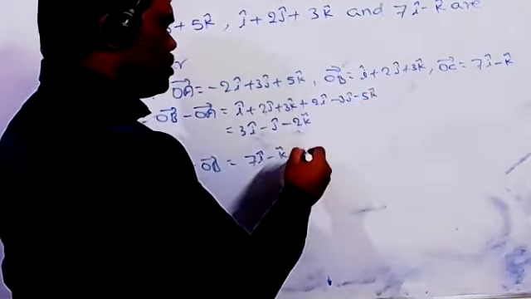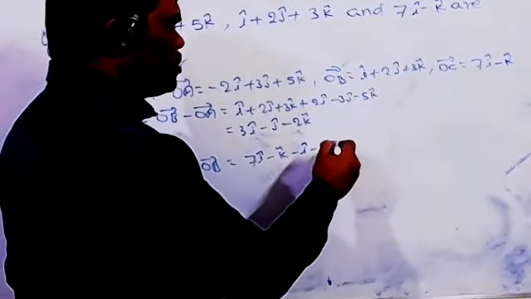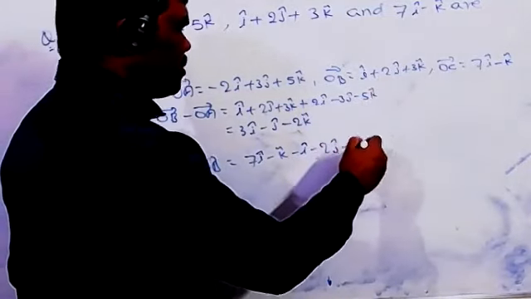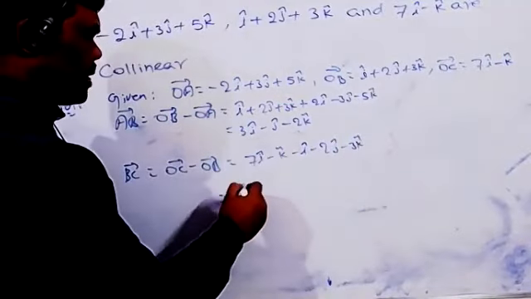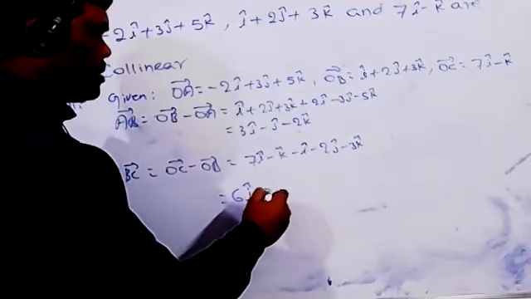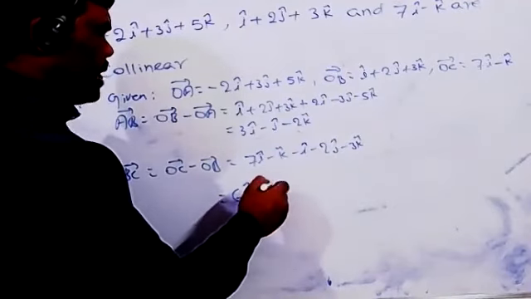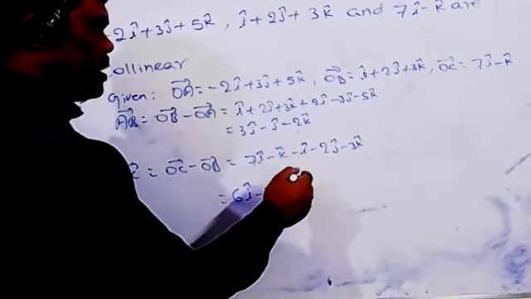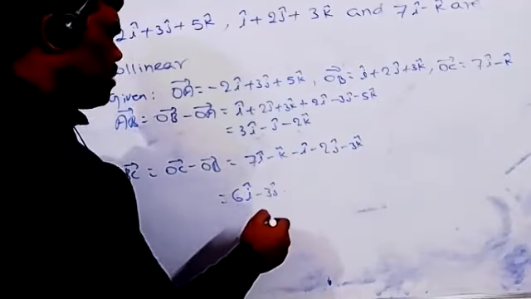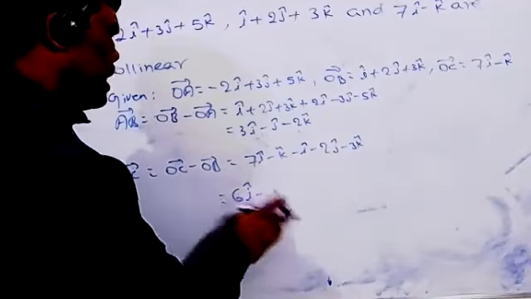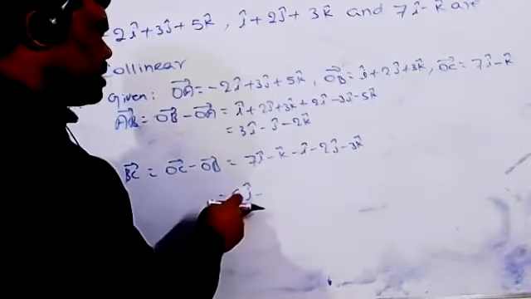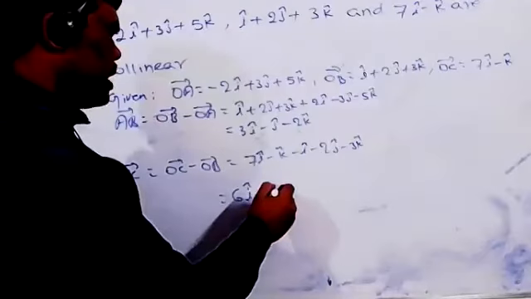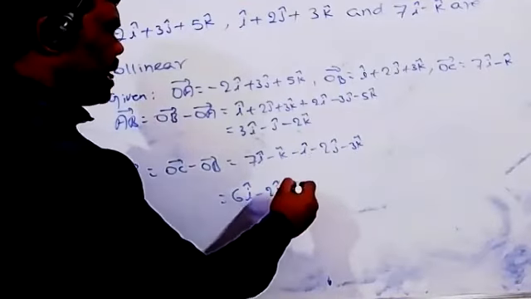So minus i, minus 2j, minus 3k. 7 minus i, you can write now 6i. Minus 3j, and minus 3k... sorry, only minus i. 6i minus 2j minus 4k.